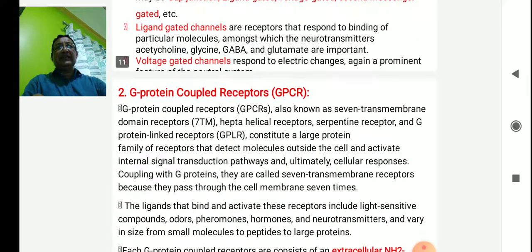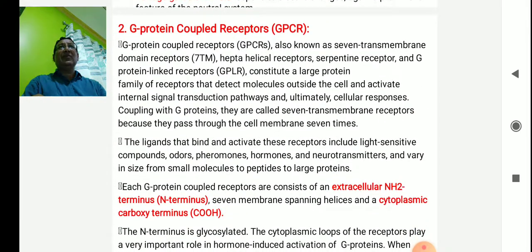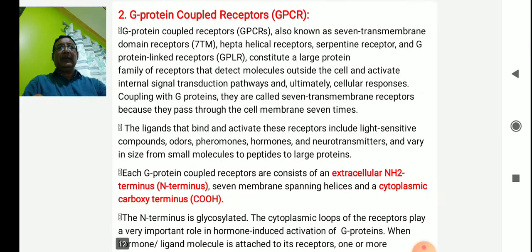Next I will discuss the G protein coupled receptors, which are of main importance and are given in your syllabus also. What do we mean by G protein coupled receptors? Try to understand very nicely. G protein coupled receptors are popularly known as GPCR. GPCR is also known as 7 transmembrane domain receptors. That means in the cell membrane, this protein has 7 helices, and those 7 helices cross the cell membrane.